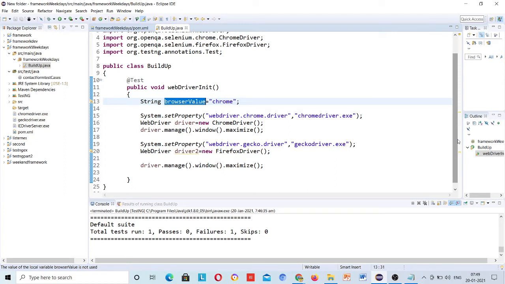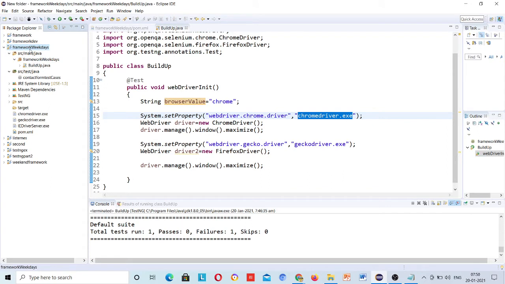You mentioned only chromedriver.exe instead of providing the complete path of the exe file location. See, this file is present at your current location, and you are currently in this location, right, where this is present.